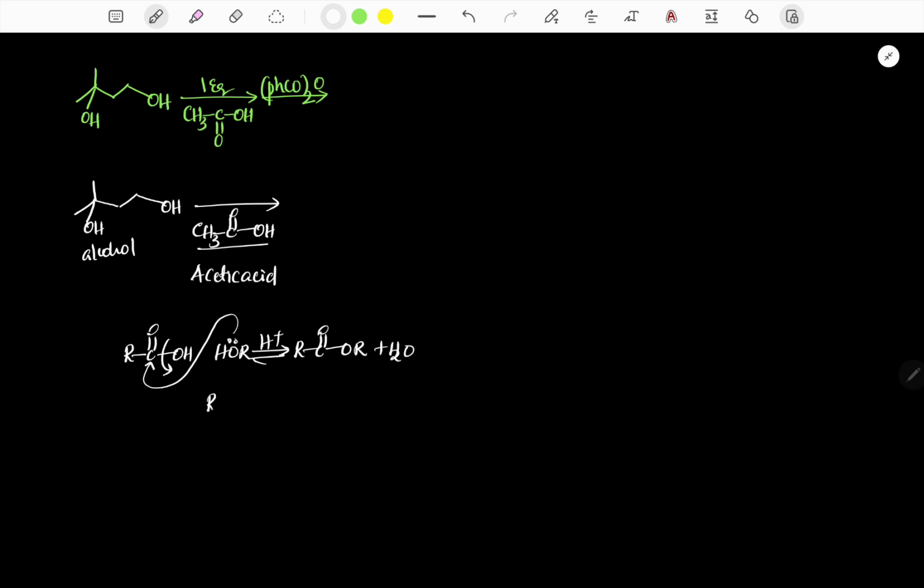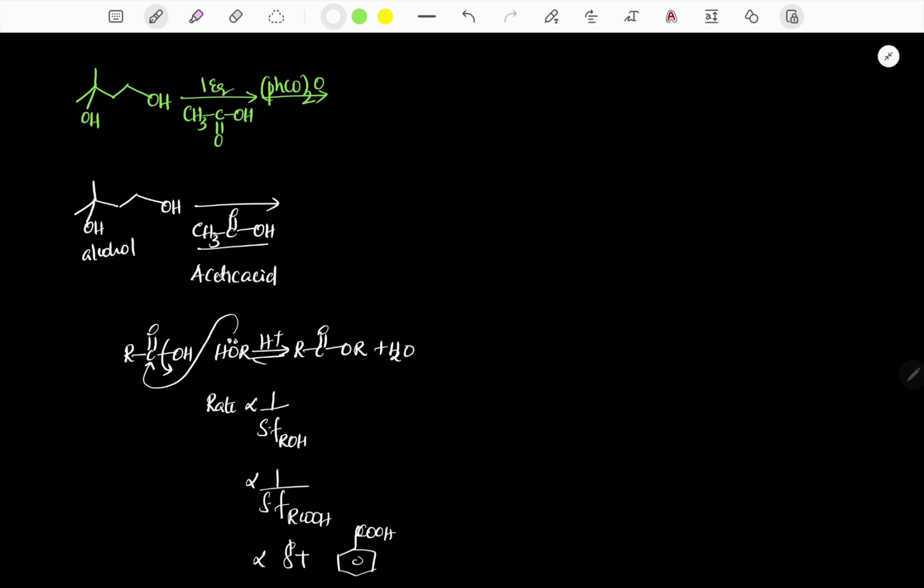And we know that the rate of esterification is inversely proportional to the steric factor of the alcohol and also inversely proportional to the steric factor of the carboxylic acid. In the case of benzylic carboxylic acids, it is directly proportional to the positive charge on the carbon, like these kinds of compounds if they are present.